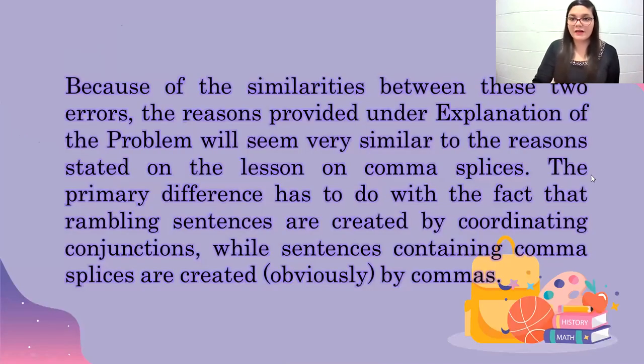Because of the similarities between these two errors, the reasons provided in the explanation of the problem that you're going to see next will be very similar to the reasons stated in the lesson about comma splices. The primary difference is that rambling sentences are created by coordinating conjunctions, I insist, while sentences containing comma splices are created by the use of commas to separate ideas.